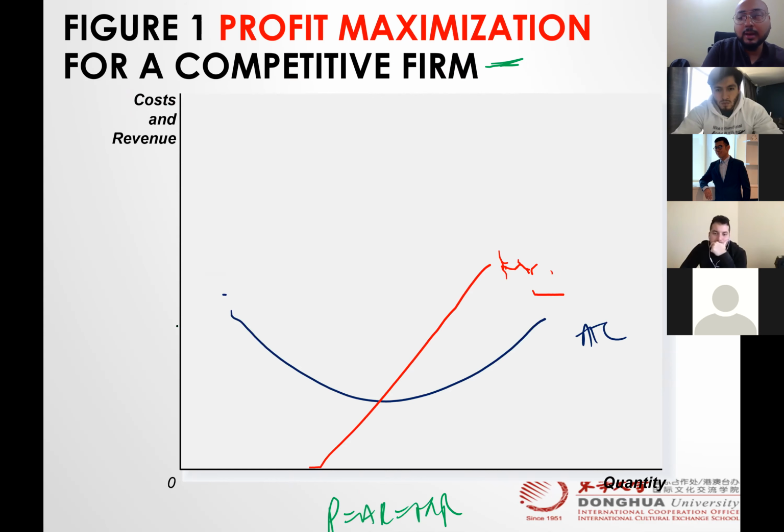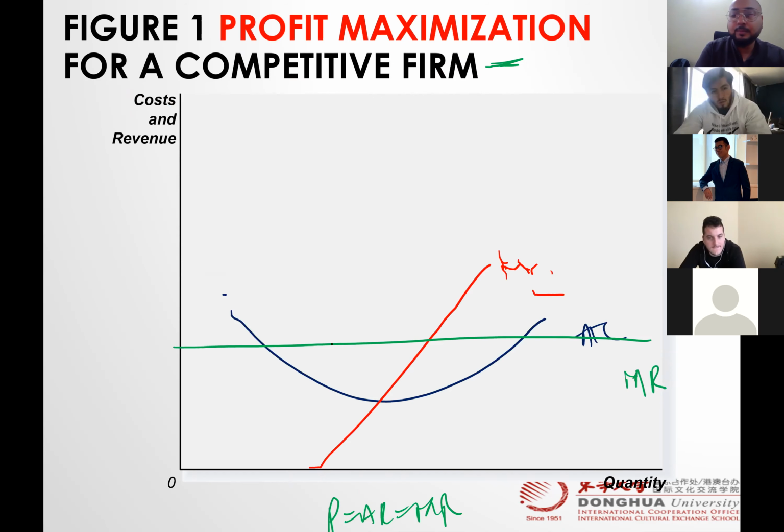So it's a horizontal line here. We can say this is MR, this is price, and this is also AR, right? So that is the ideal condition.